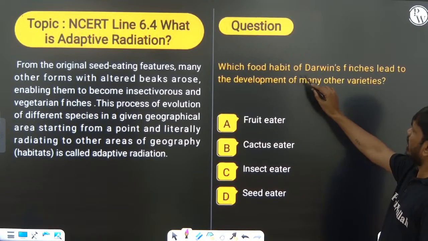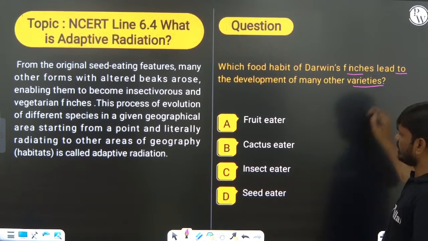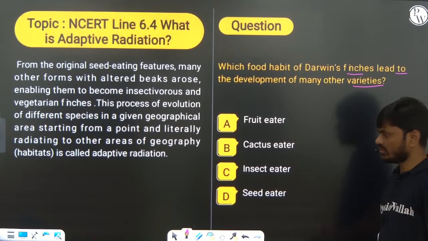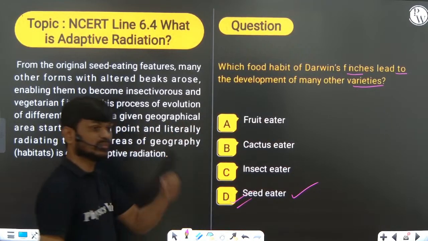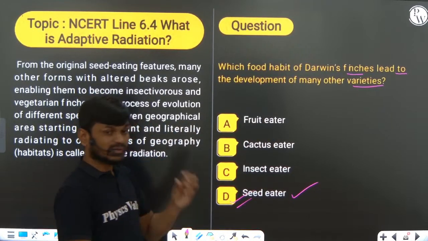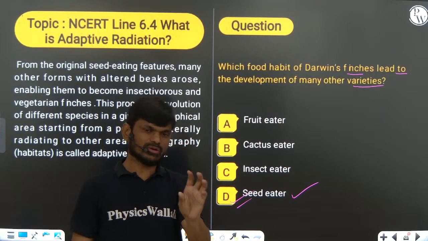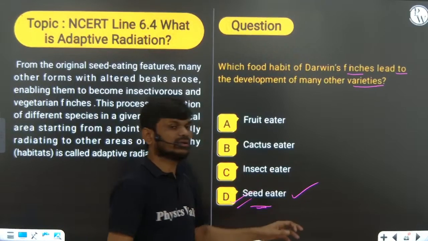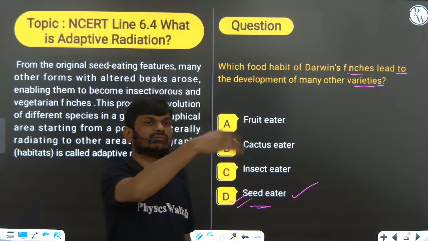Which food habit of Darwin's finch led to the development of many other varieties? Fruit eating, cactus eating, insect eating, seed eaters. Seed eating birds. Originally, the Darwin finches were small black colored birds, right? They were originally seed eating birds, but because of adaptive radiation, they went to different islands.